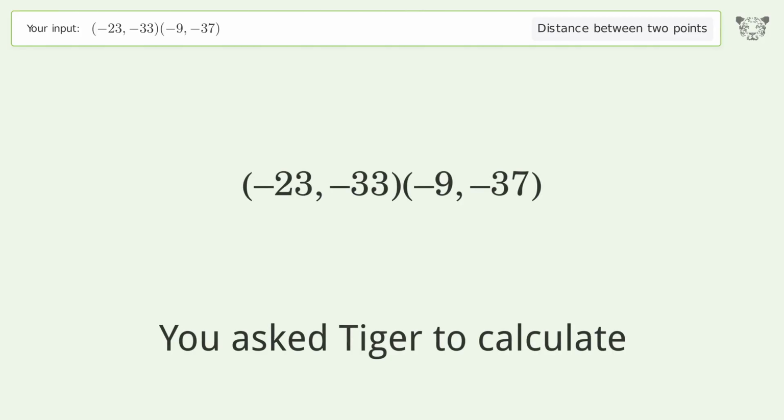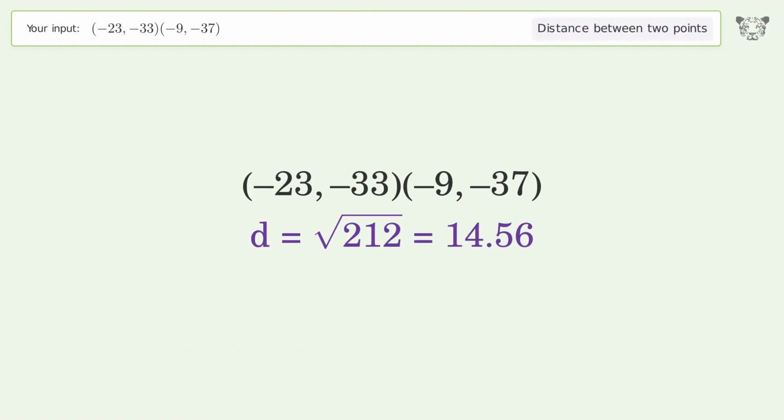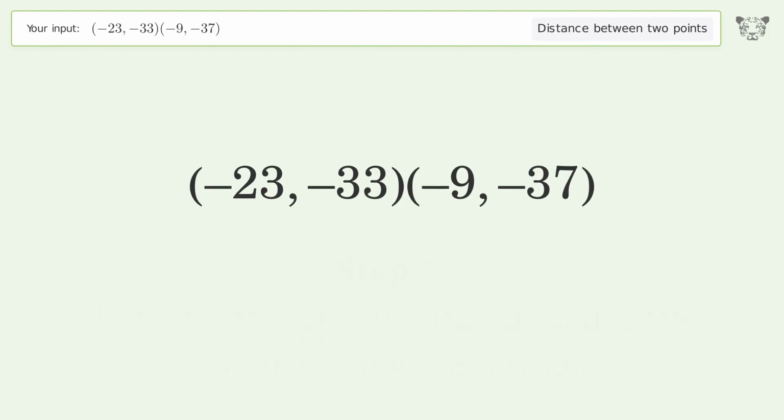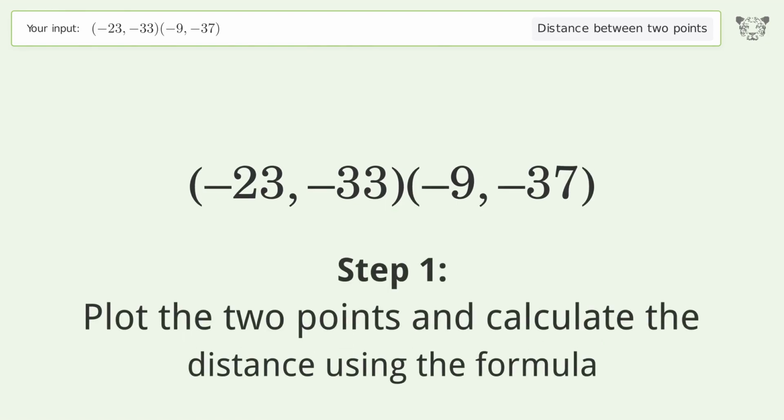You ask to calculate the distance between 2 points. The distance between the 2 points is the square root of 212, or 14.56. Let's solve it step by step. Plot the 2 points and calculate the distance using the formula.